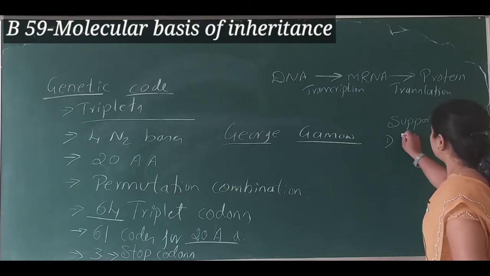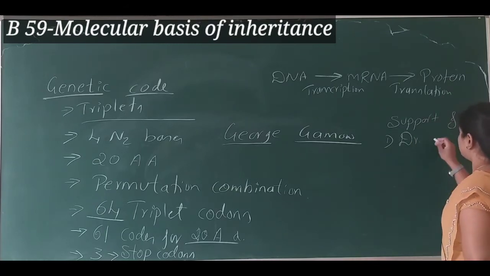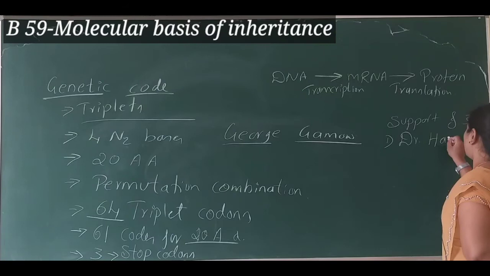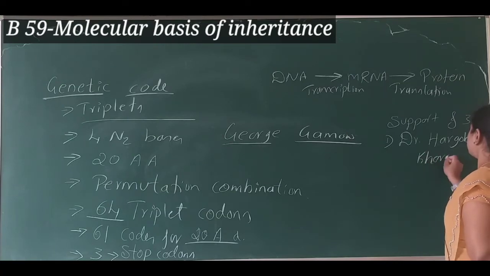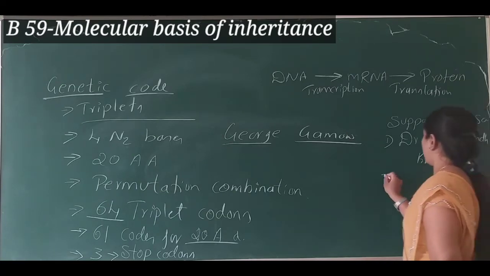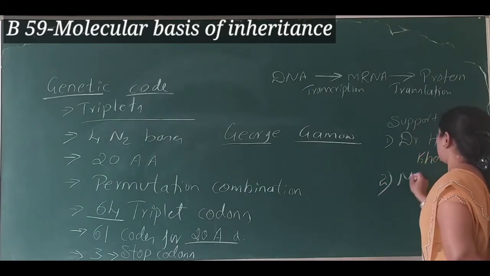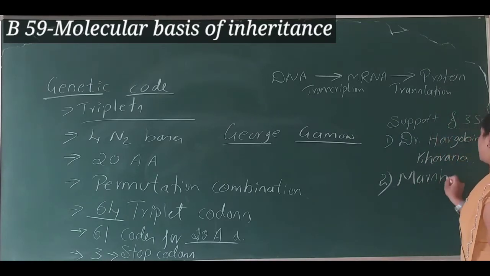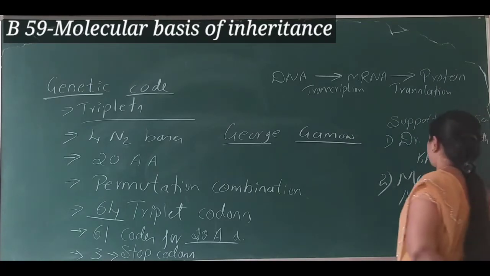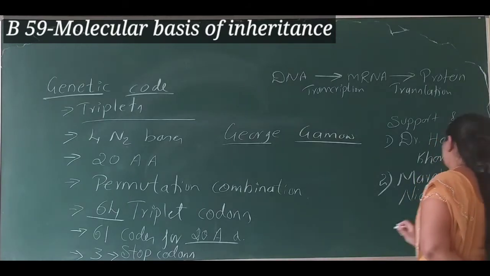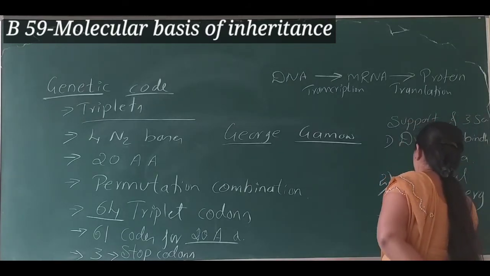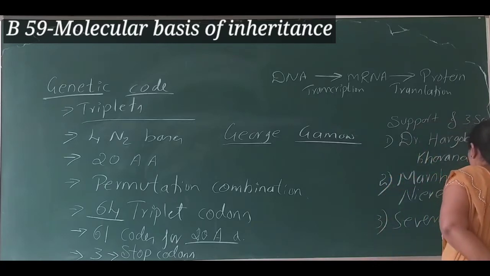Here the first one is Dr. Hargobind Khorana, the second one is Marshall Nirenberg, and the third one is Severo Ochoa.